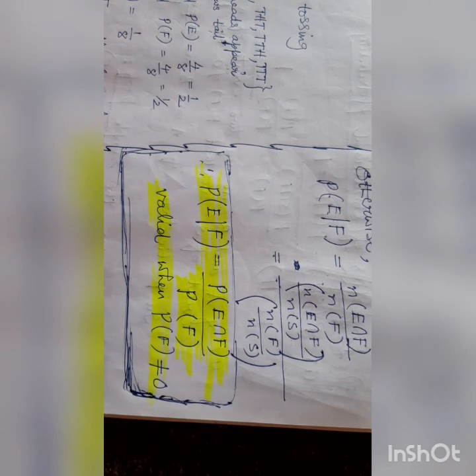It is so natural, everybody knows it, because that is in the denominator place. It should not be equal to 0.